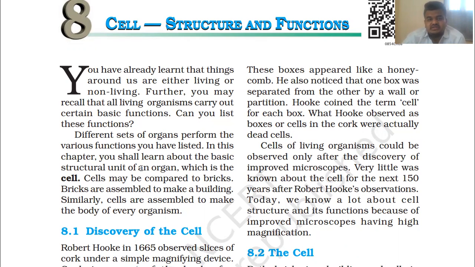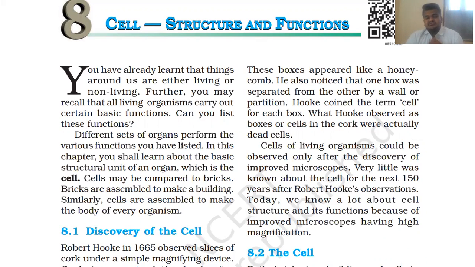See, you have already learned that things around us are either living or non-living. Further, you may recall that all living organisms carry out certain basic functions. Can you list the functions carried out by living organisms? You can take the example of a human being also. Different sets of organs perform the various functions you have listed.